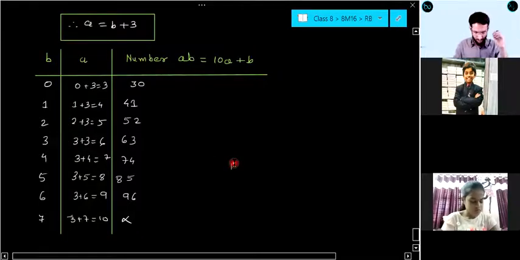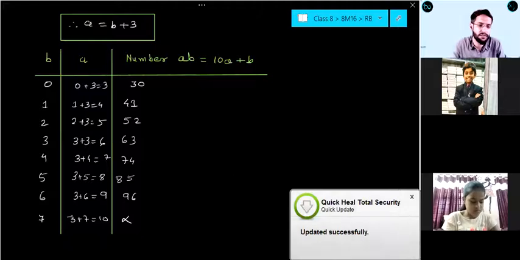Note down this quickly. These are all the possible values from 30 to 96.